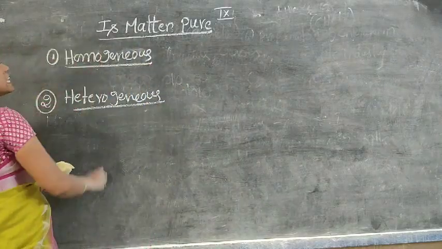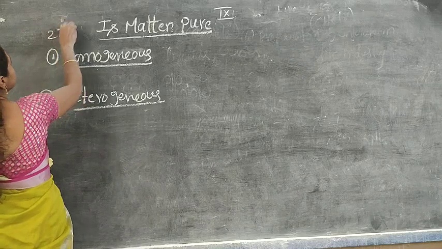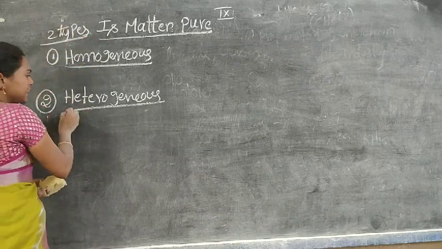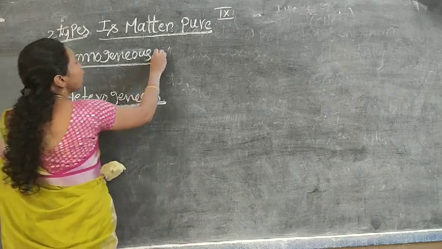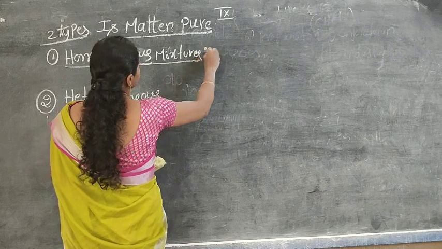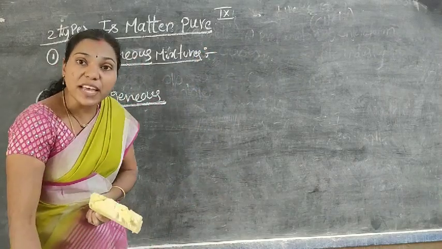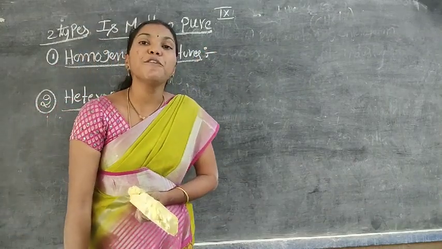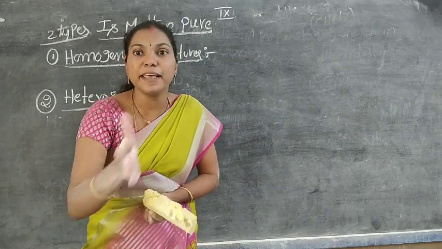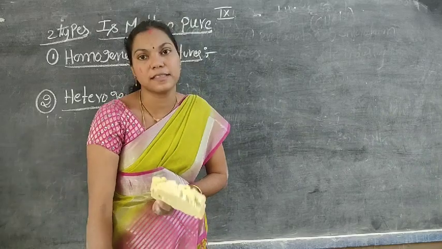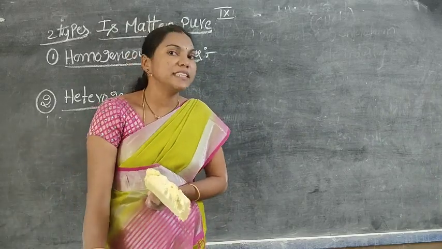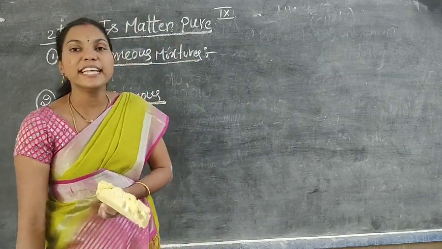Homogeneous: homo means same. Heterogeneous is nothing but different. So mixtures are classified into two types: one is homogeneous, another one is heterogeneous mixture. What are homogeneous mixtures? Mixtures which have the same composition throughout are known as homogeneous mixtures.